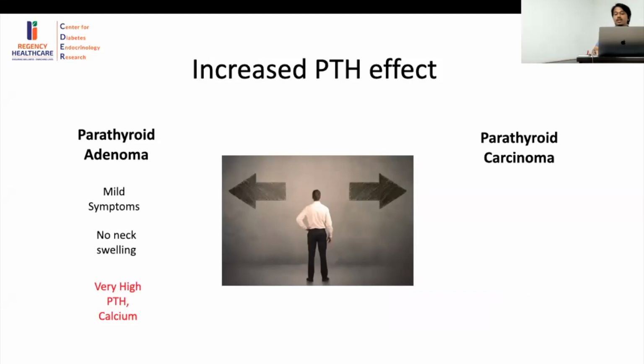Now, coming to the points for parathyroid carcinoma, these patients generally have very severe symptoms. There is usually a neck swelling, and along with that, very high PTH and calcium levels. So this is again a borderline case which we need to follow up by investigations to rule out the carcinoma part.